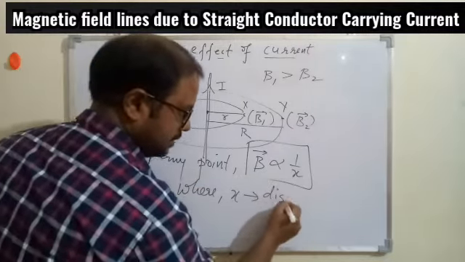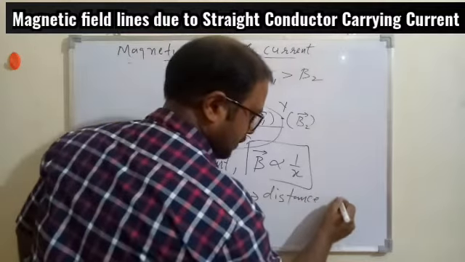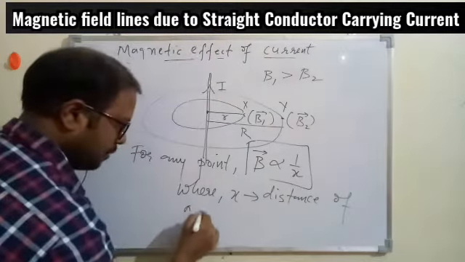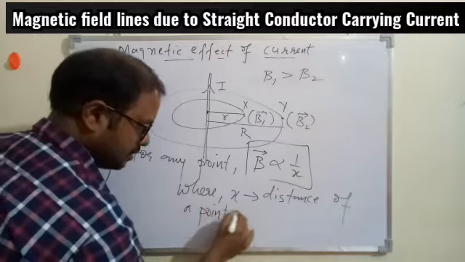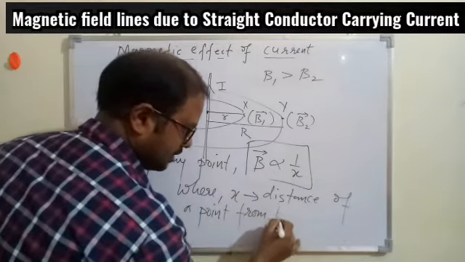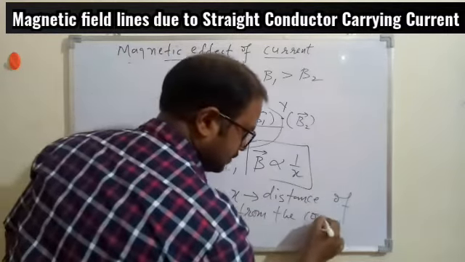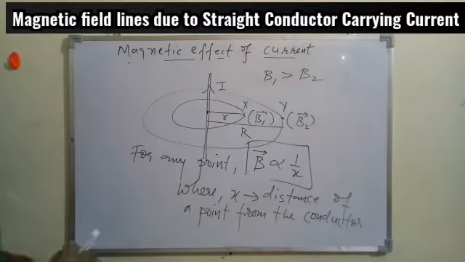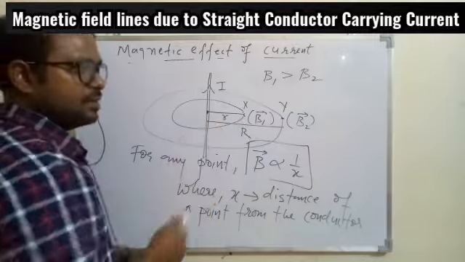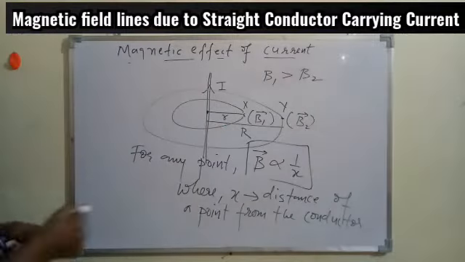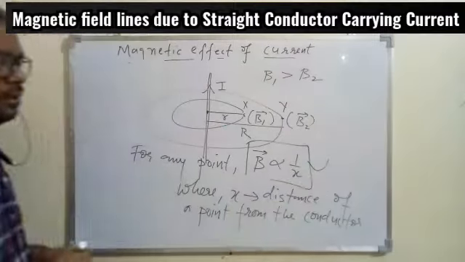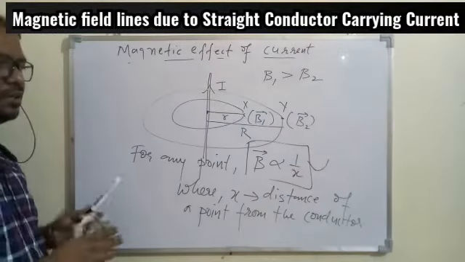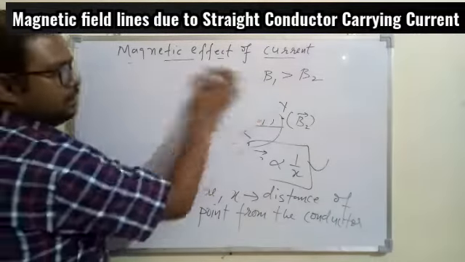X is the distance of a point from the conductor, where in this case it is small r and capital R. Okay, so I hope this is also understood. So this you have to remember, that is how the magnetic field will change with the change in the distance from the conductor.